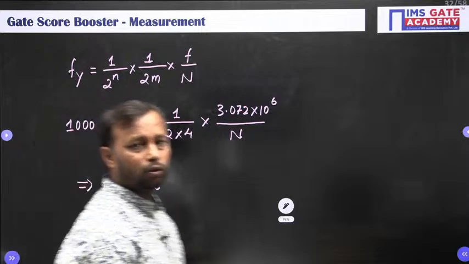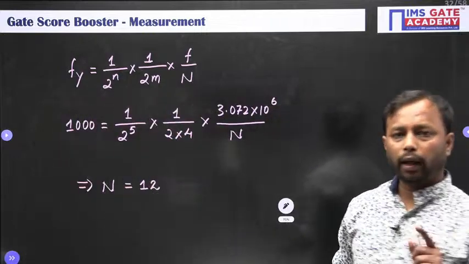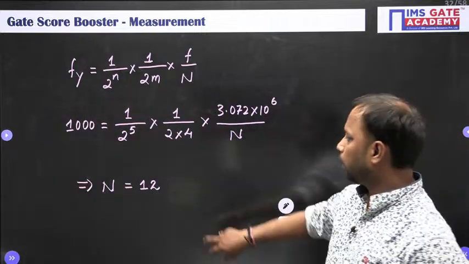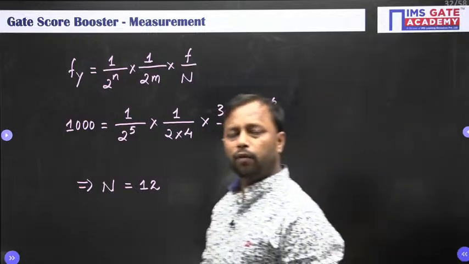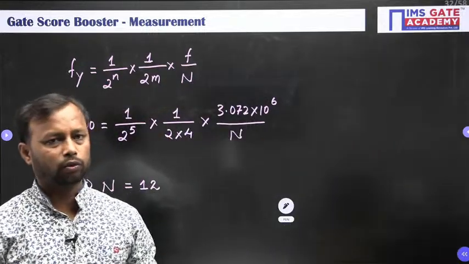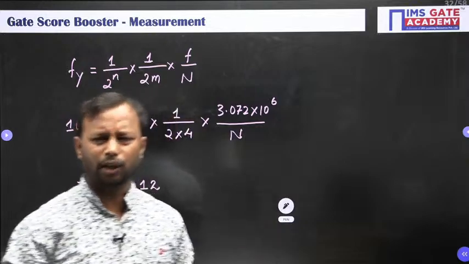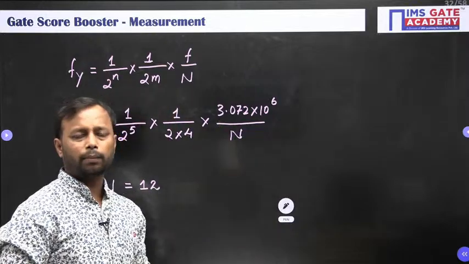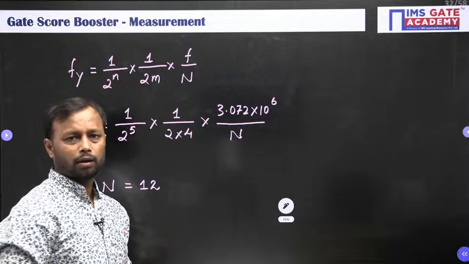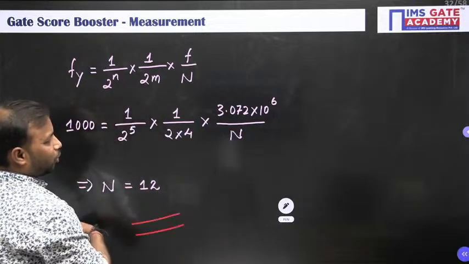N value as 12. So, if you are having a mode n counter, meaning a mode 12 counter, then your output frequency Fy will become 1000 Hz for the given frequency, which is 3.072 × 10^6 Hz. So, I hope you have liked the question and the solution as well.